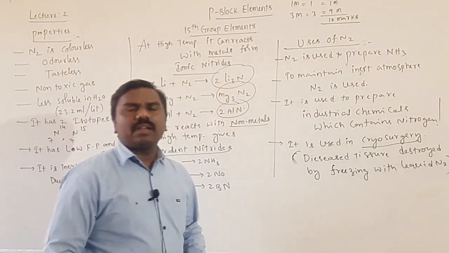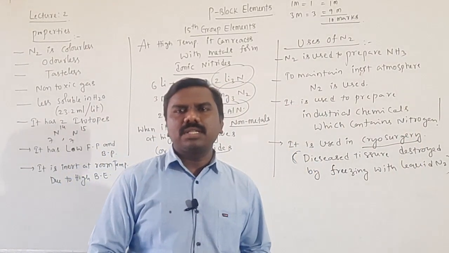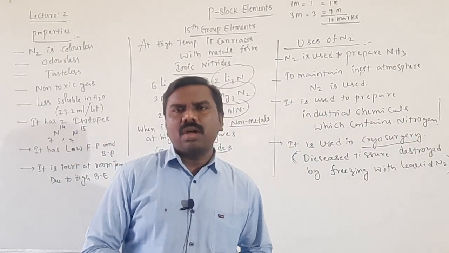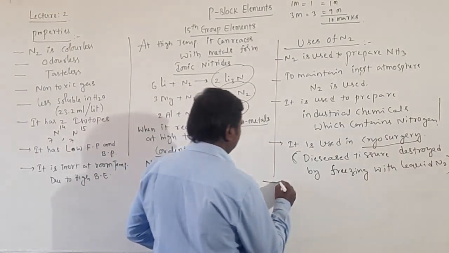Nitrogen is used as a refrigerant to preserve biological specimens or food materials.